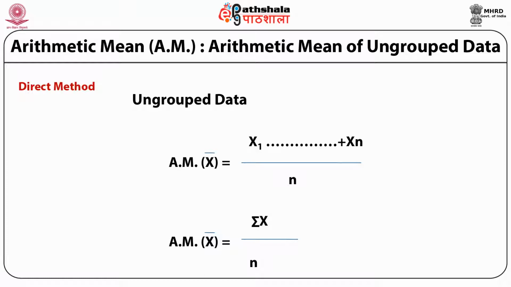So arithmetic mean in this case is (x1 + x2 + ... + xn) divided by n. That is, you are writing down the individual observations, you are summing them, and then you are dividing it by n, the number of observations. So we can write arithmetic mean as summation x divided by n.